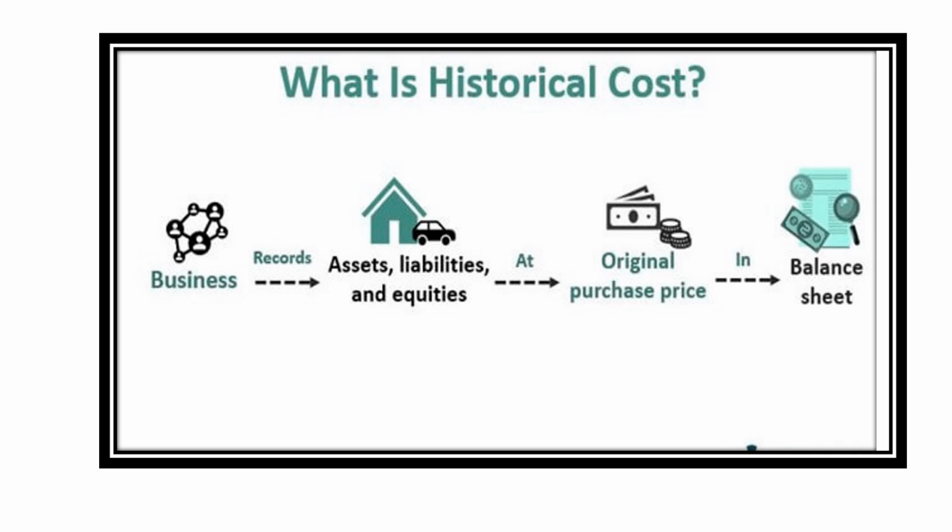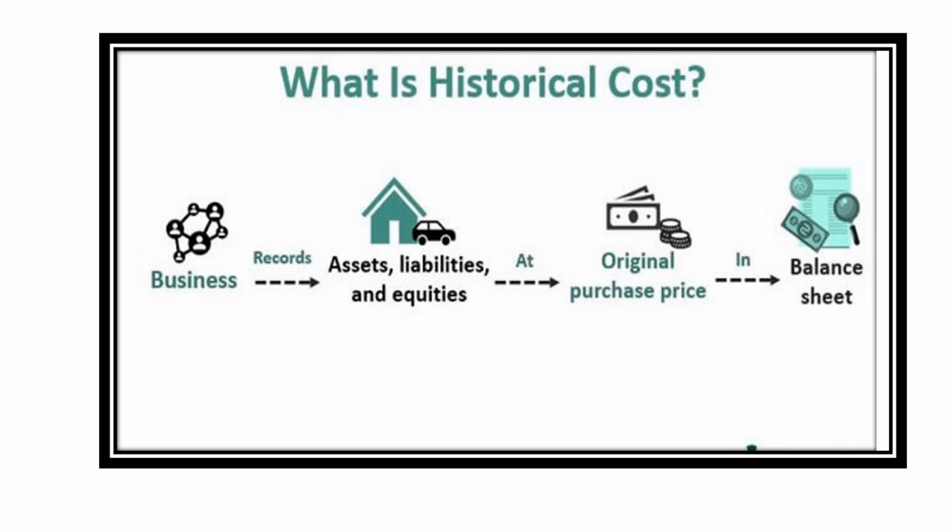Now, when we understand this concept, we need to understand the difference between the historical cost and the market value concept. When the business records assets, liabilities and equities at their original purchase price in the balance sheet, it is called the historical cost. आपने जो liabilities और equities और assets जो भी आपने खरीदा है, that will be recorded at its original purchase price, that is the original cash value, the exact cost price, without any changes.